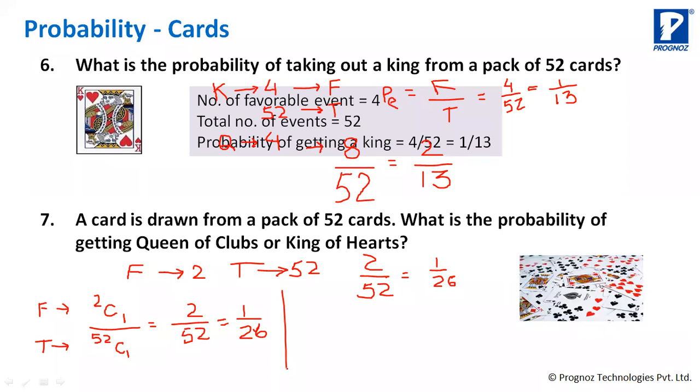Okay, let's see the third method. What is the probability of getting queen of clubs or king of hearts? Queen of clubs मिलने का probability क्या है? 1/52, है ना, because queen of clubs एक ही हैं. और king of hearts मिलने का probability क्या है? Again 1/52.